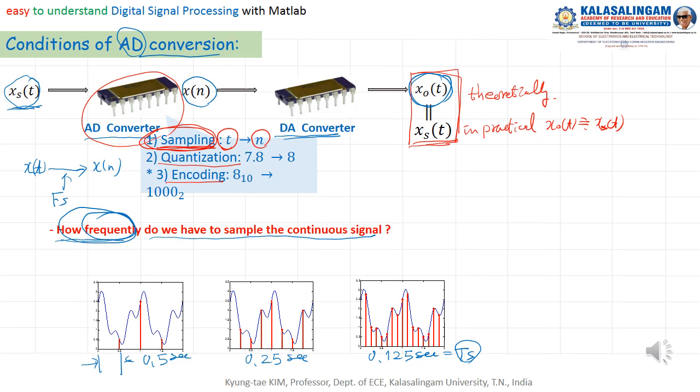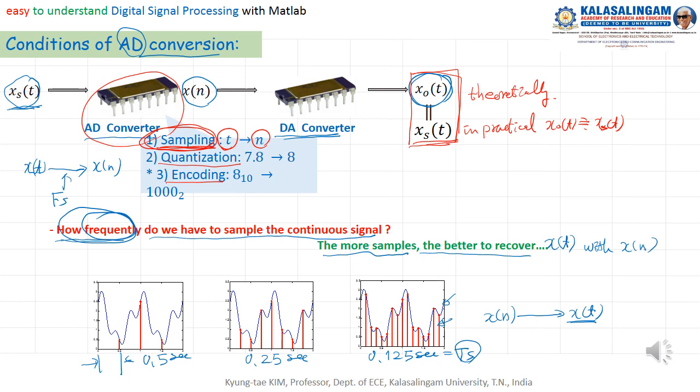Of course, you can guess that if we have many samples, it's easy to recover the blue signal, meaning x of n converts to x of t. The more samples, the better we can recover x of t from x of n. Then we need many samples.